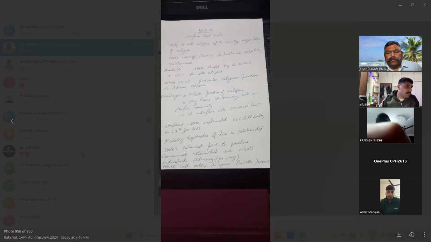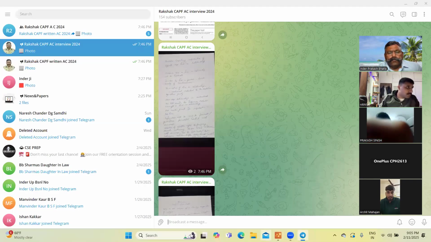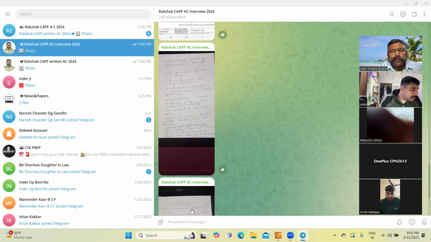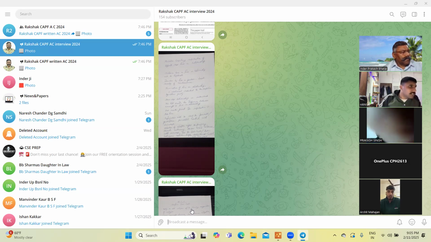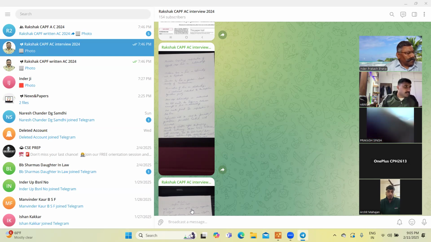It mandates registration of live-in relationships. The state gets enhanced power to penalize consensual relationships and violate individual autonomy and privacy. The police will enter in.